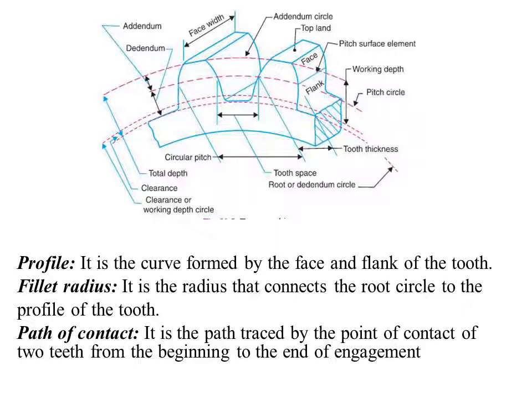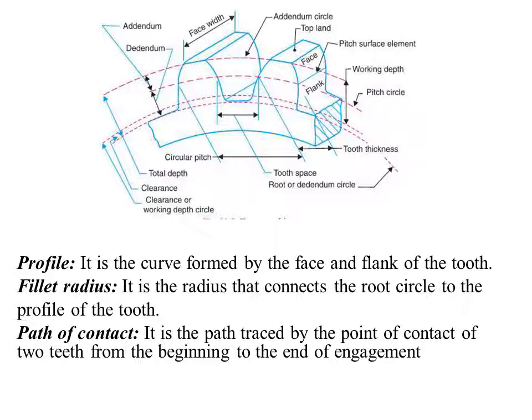Next, profile. It is the curve formed by the face and the flank of the tooth. Next, fillet radius. It is the radius that connects the root circle. So here we have the root circle and this is the fillet which connects the root circle to the profile of the tooth. Next, path of contact. Path of contact is defined as the path traced by the point of contact of two teeth from the beginning to the end of engagement. So this is how path of contact is defined.